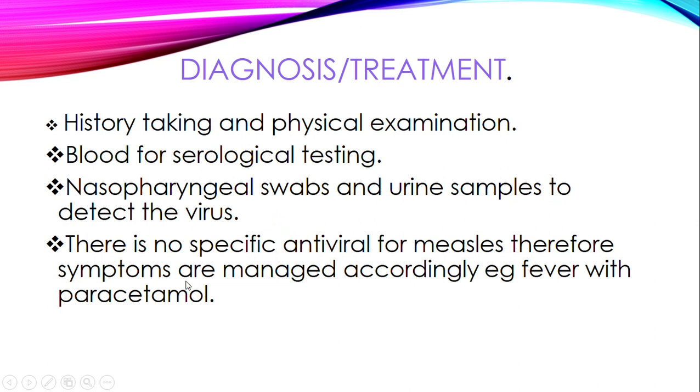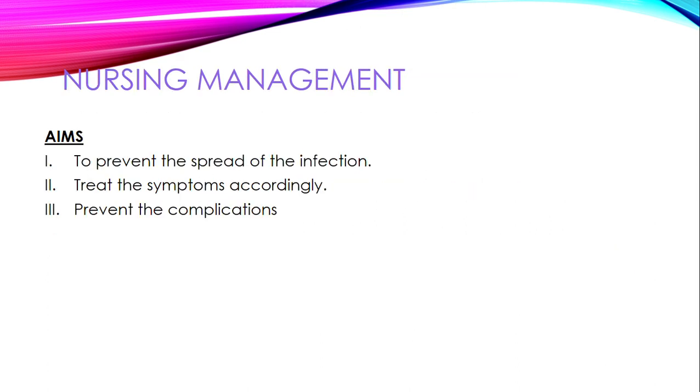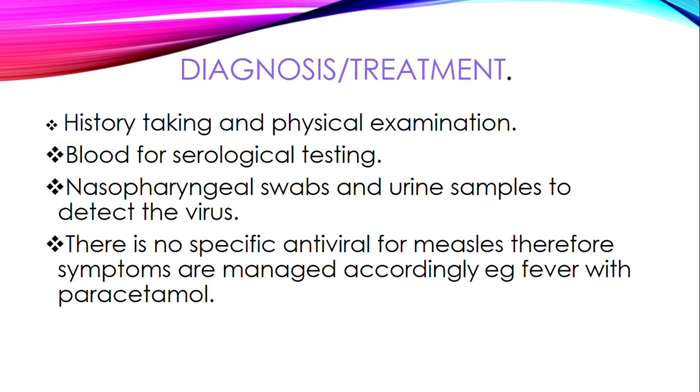Then when it comes to treatment, there is no specific antiviral for measles. Therefore, the symptoms are managed accordingly. For example, if the patient is having fever, paracetamol is going to be given. So remember that medical management, when it comes to treatment, is going to be done according to how the child is presenting. So for example, if the child has fever, we are going to give paracetamol.